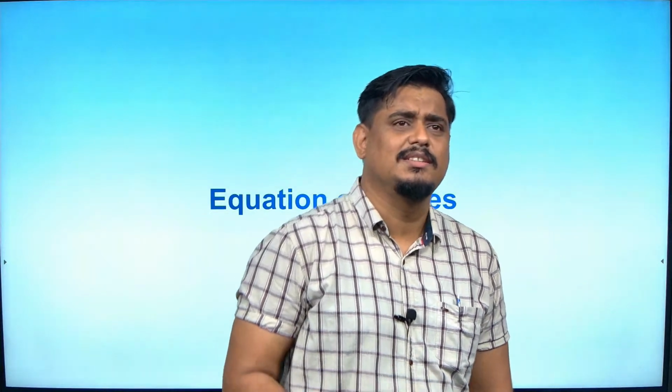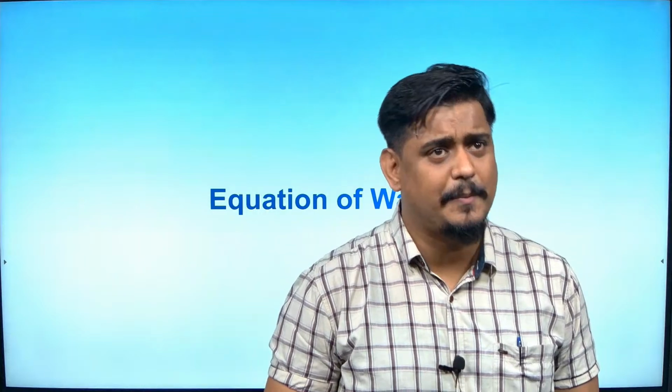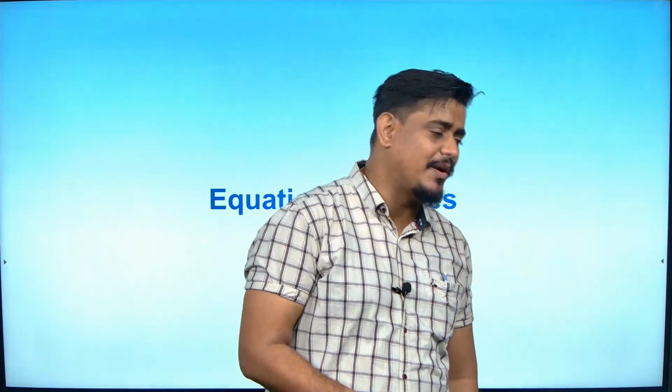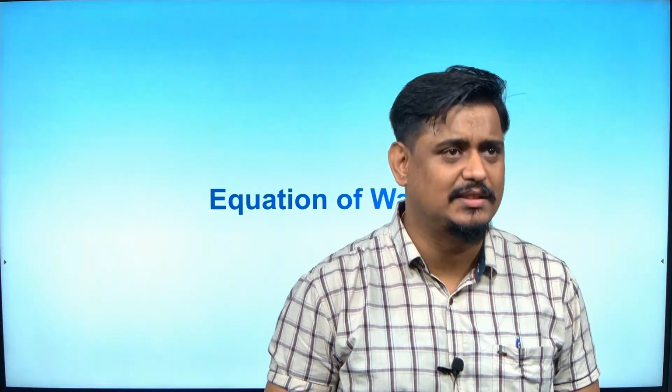Velocity is v, angular velocity is omega, isn't it? And 1 by T is called as what, Shweta? Frequency. Very good. What is the SI unit of frequency? Hertz, very good.